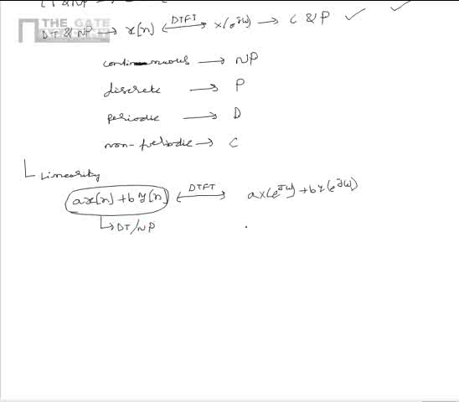From this, we see that the frequency domain representations adhere to the linearity property.